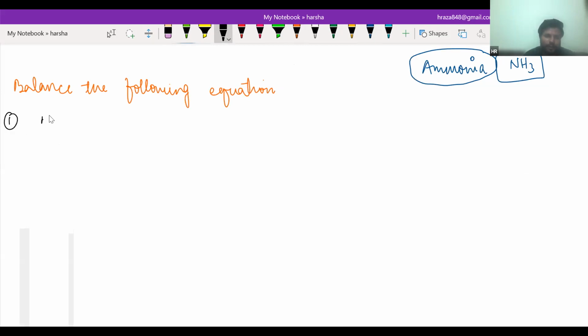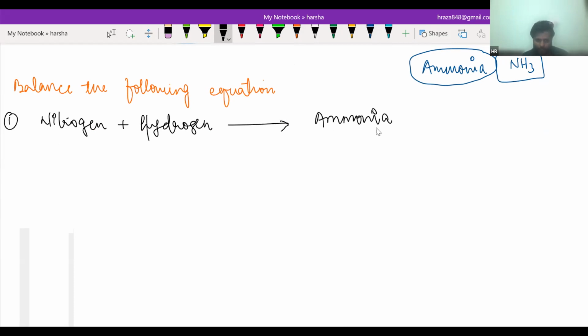Basically, it is nitrogen plus hydrogen will give ammonia. You have to write the chemical formula and then start balancing. Please do it.